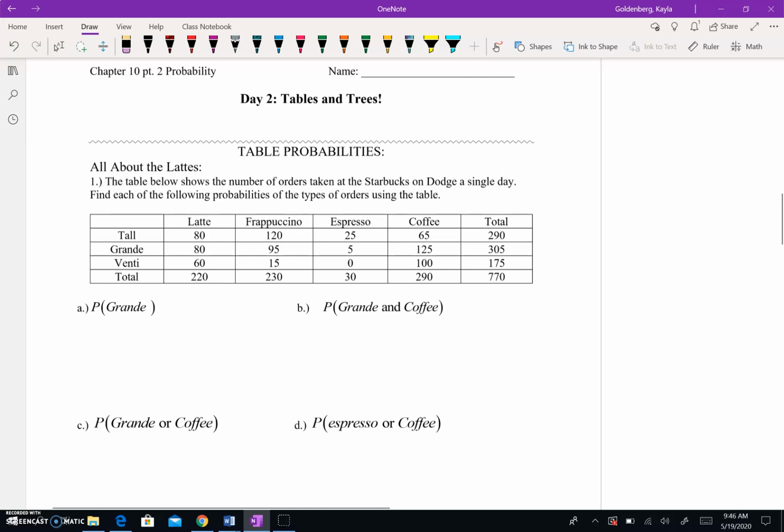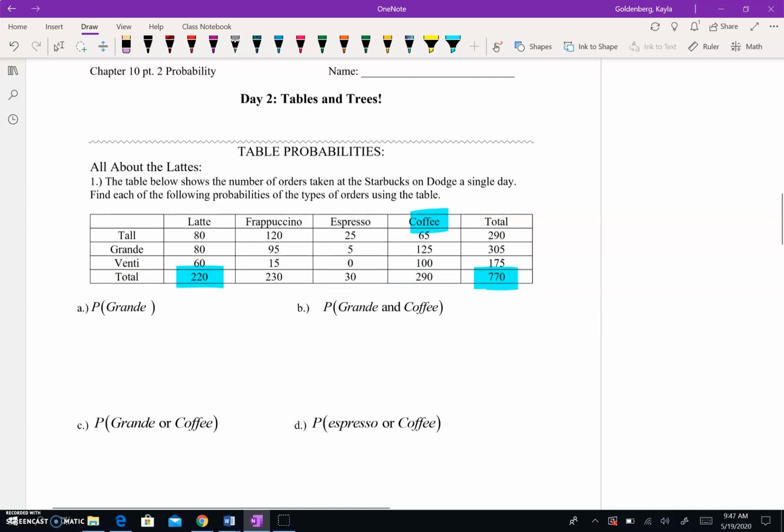And notice the last bit here, if you look at totals, right? So what that means is if I go vertically, here are all my coffee orders, right? 65 were tall, 125 grande, 100 venti. So 290 total coffee orders. And then if you look at the 770 here, that's taking all the coffees, all the espressos, the frappuccinos, the lattes, and adding them all together to get 770.